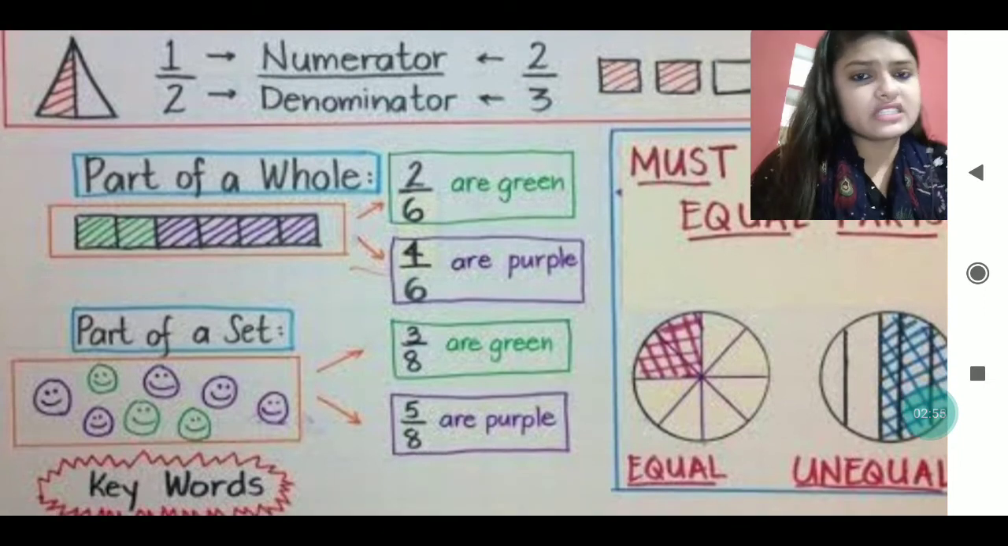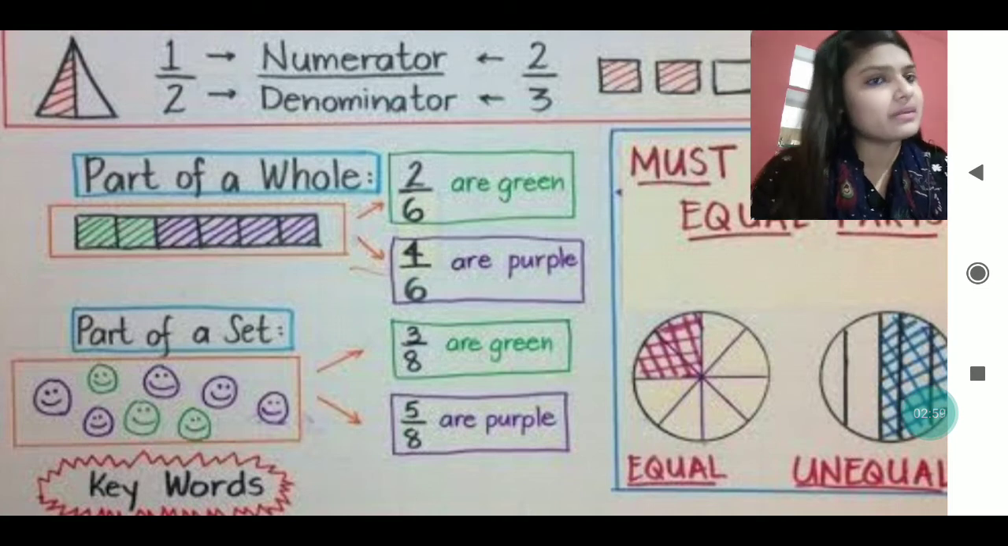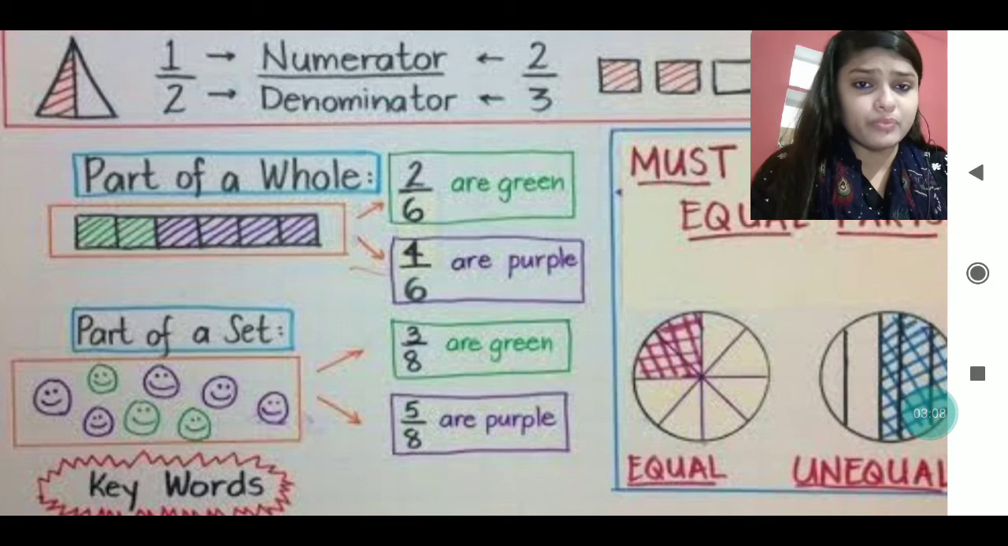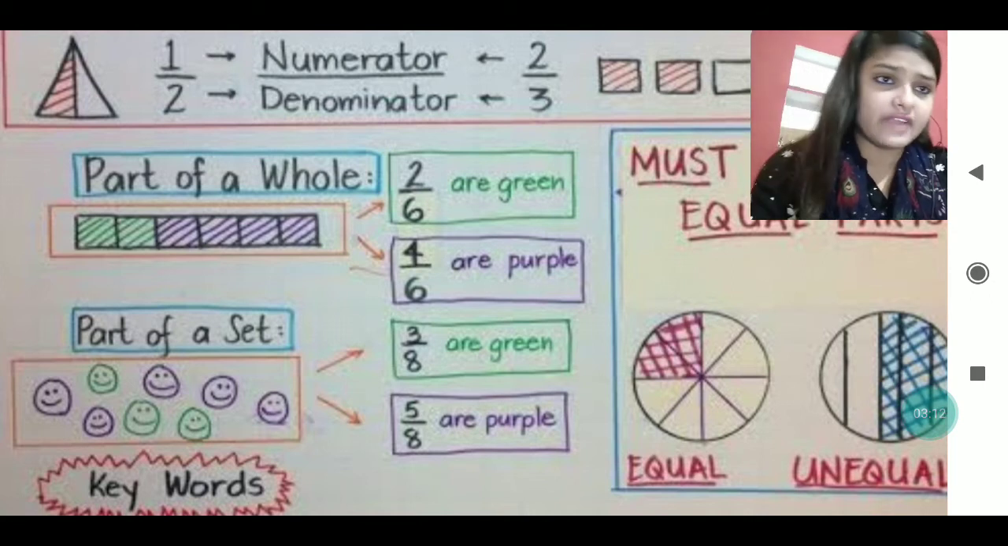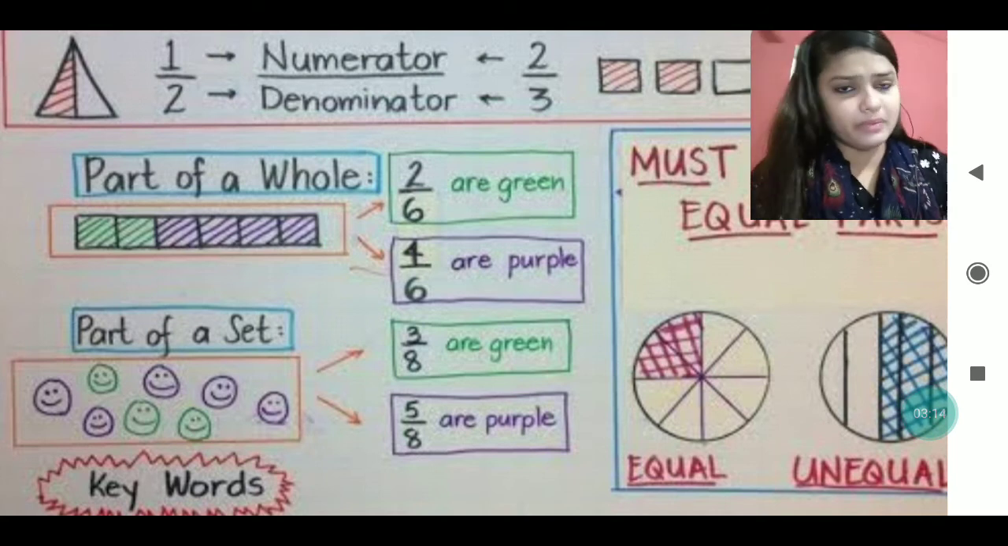In the same way, you can see some smileys are there. Some are purple smileys, some are green smileys. The total number of smileys is 8. The number of green smileys is 3 and the number of purple smileys is 5. So 3 by 8 for green and 5 by 8 for purple.